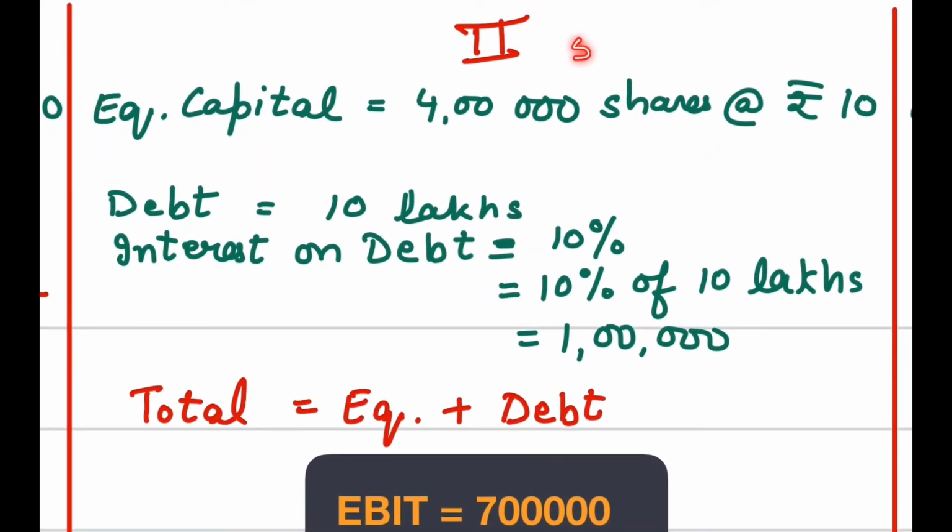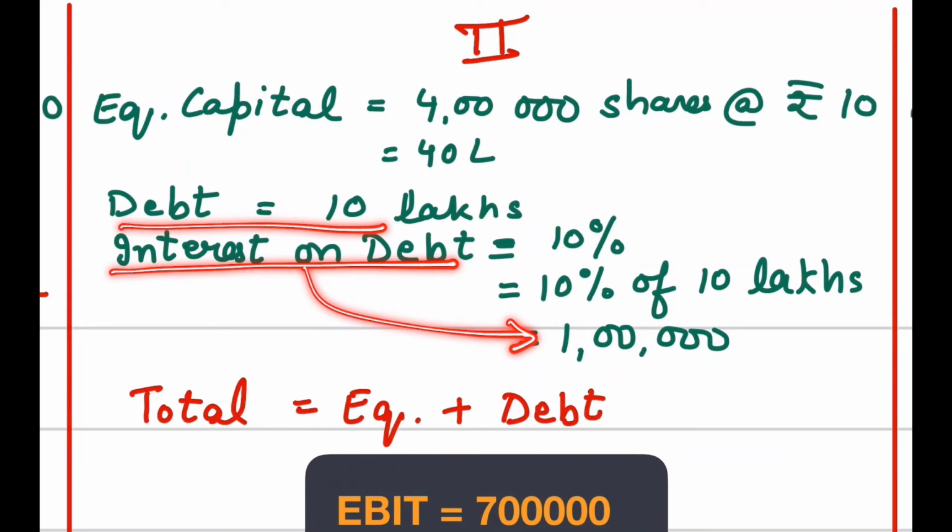Suppose we want 50 lakh rupees, and this time we have decided to use equity capital of 40 lakh and debt of 10 lakh. Interest on debt is 10%. How do we calculate interest? 10% of 10 lakh is 1 lakh. That means since we have taken debt, we have to pay interest of 1 lakh rupees on it.